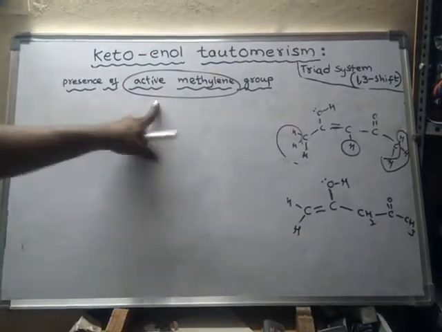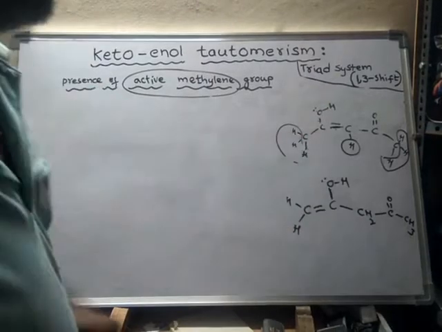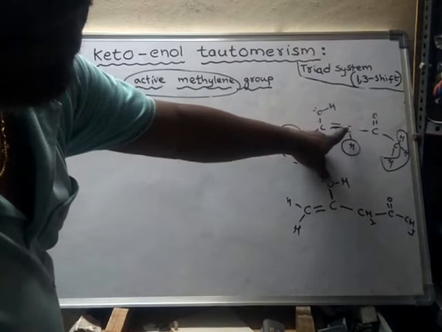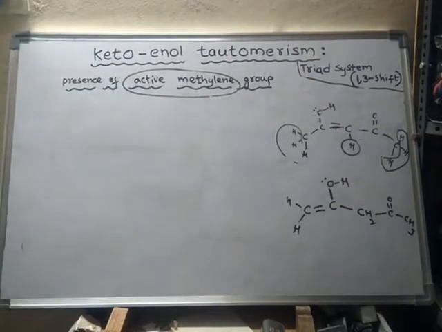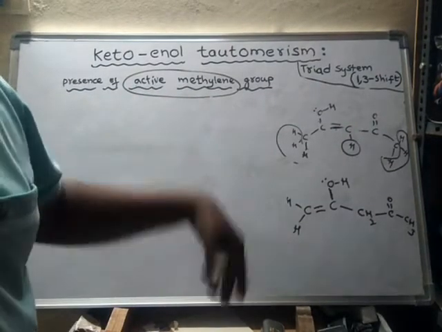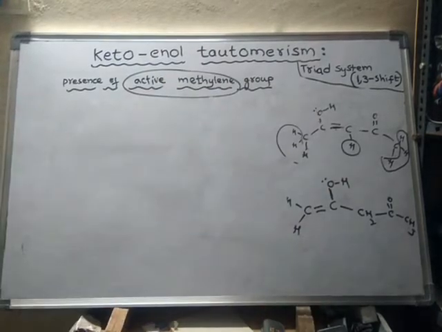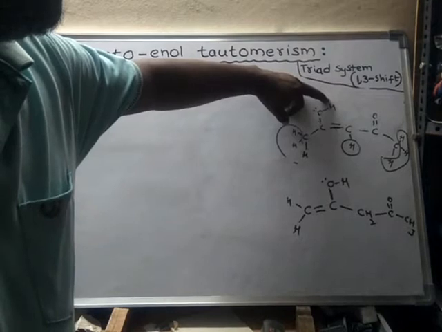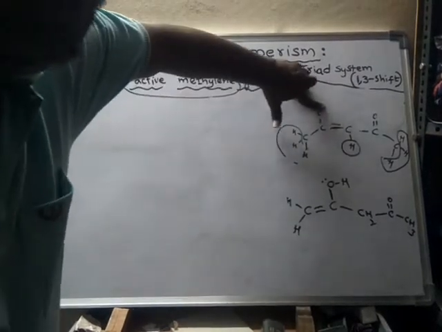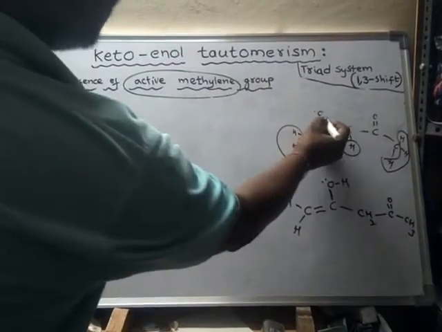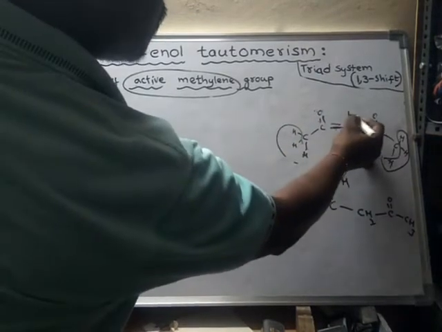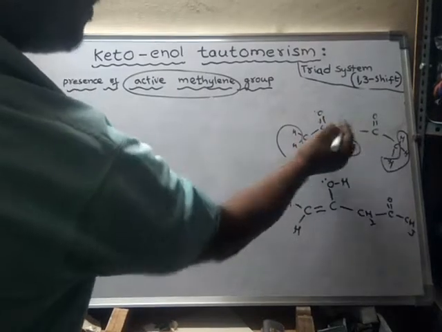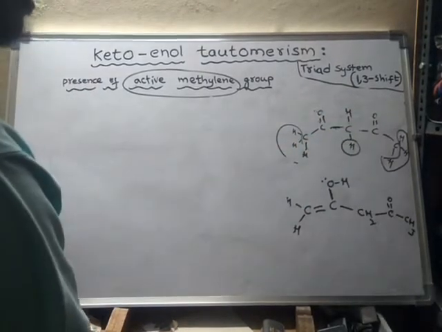Whenever an active methylene group is present, the alpha hydrogens of this active methylene group participate in tautomerism, because this hydrogen is shifted here. Before that it was the keto form, like this.